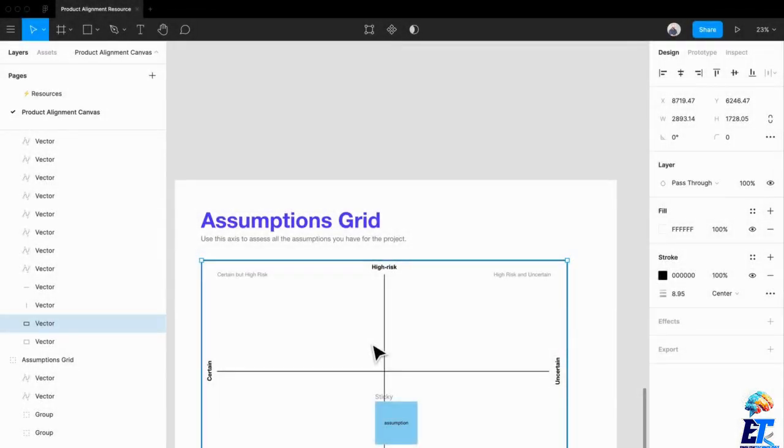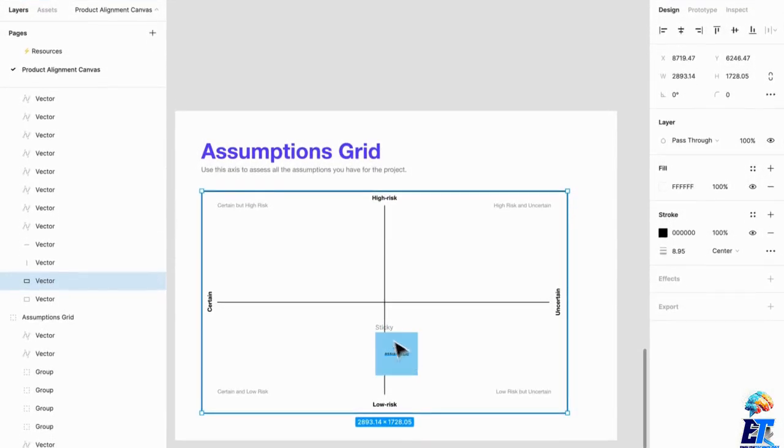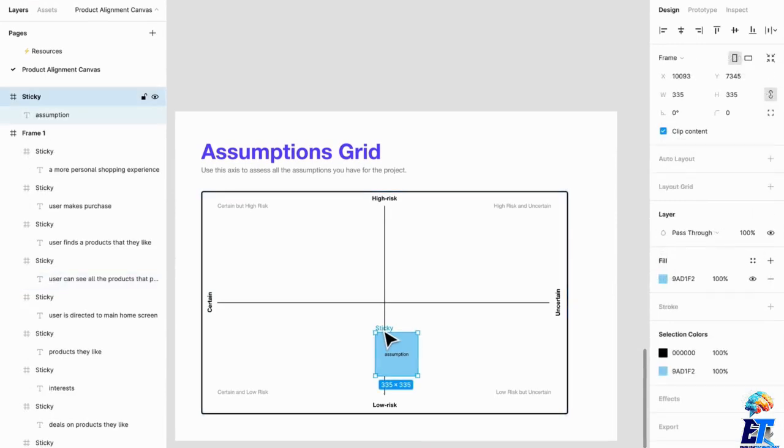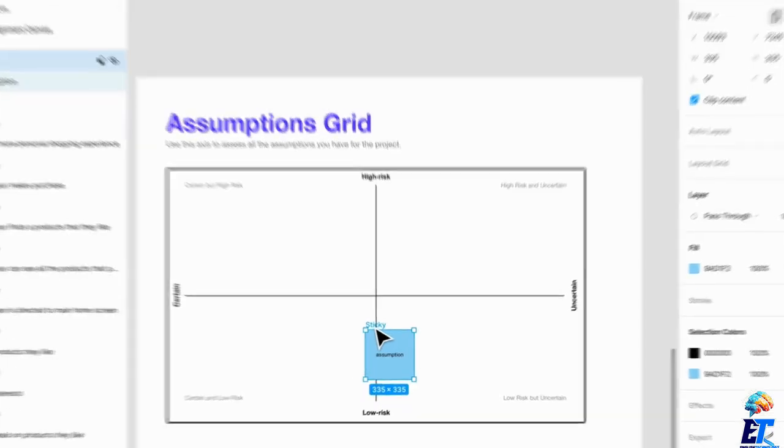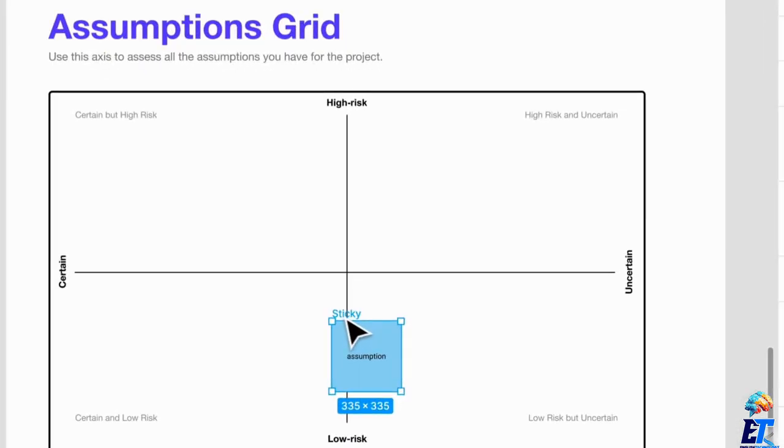Hey, and welcome back. So the last part of this canvas, and this is something that's happening throughout the entire canvas, is mapping your assumptions. Now, risky assumptions are one of the primary sources of wasted effort when we're building applications in general. The team has the opportunity to really help each other and reduce that risk and uncertainty involved in the success of the project by calling out all this information during this canvas that we're hosting.